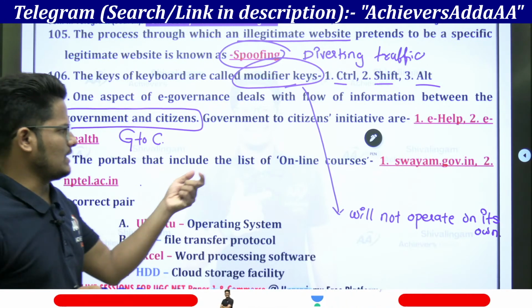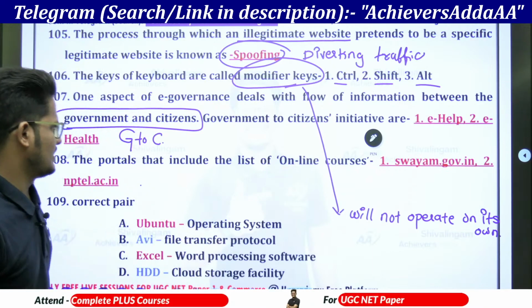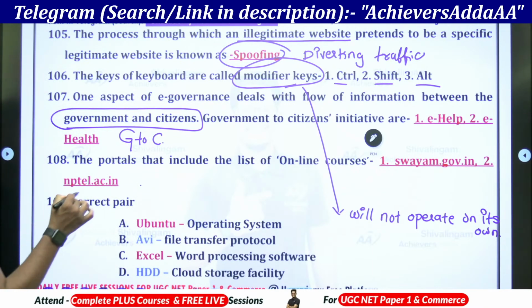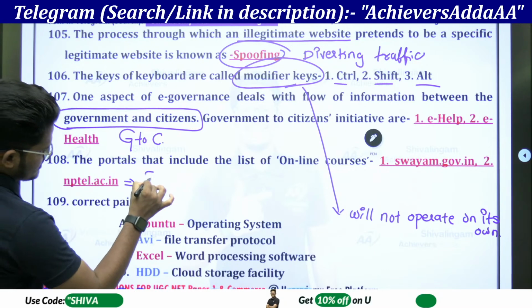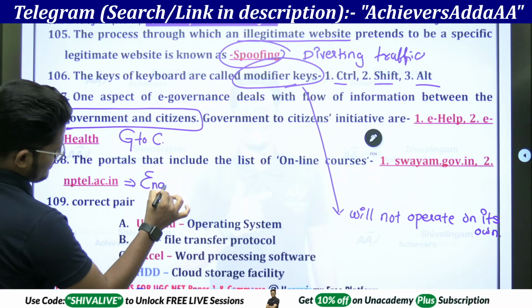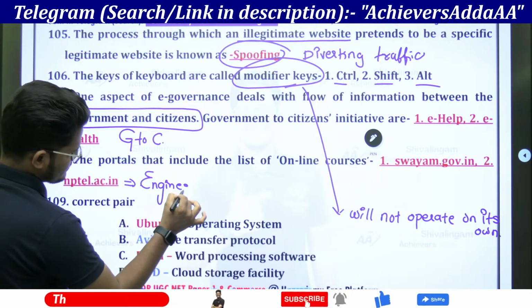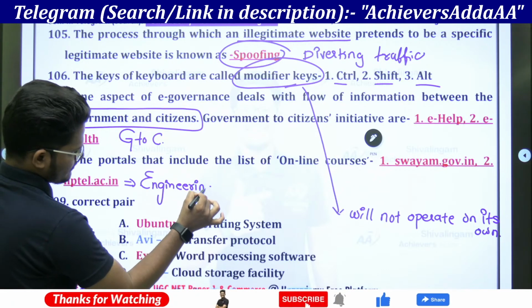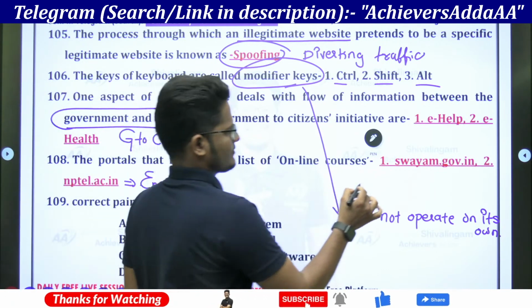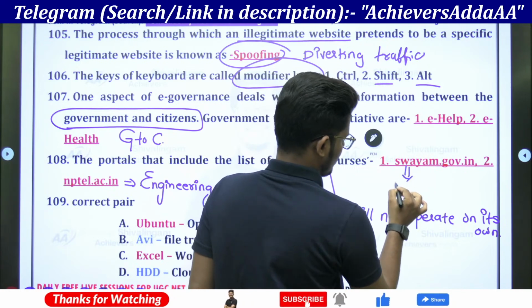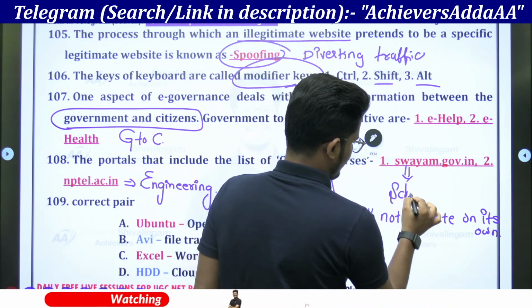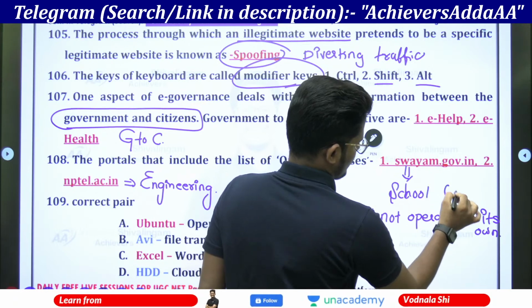The portals that include lists of online courses are Swayam as well as NPTEL. NPTEL is for engineering courses mainly, whereas Swayam is for school and UG.